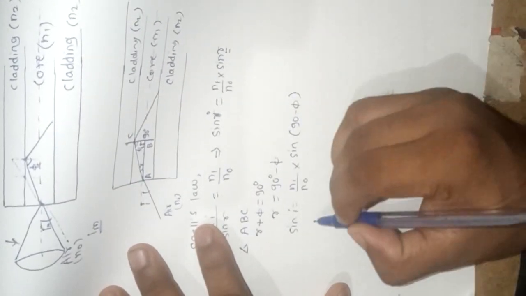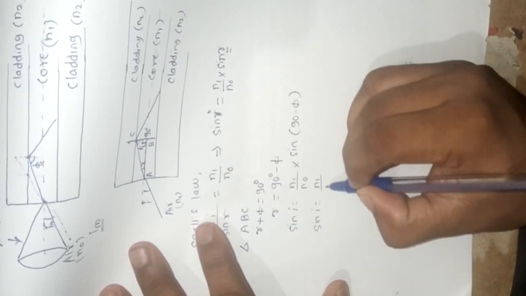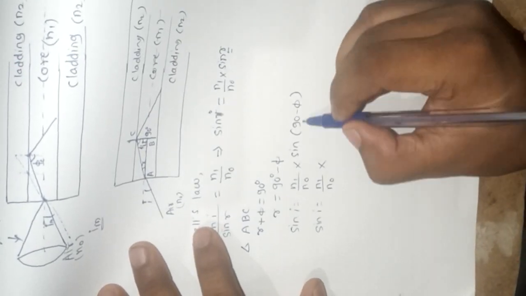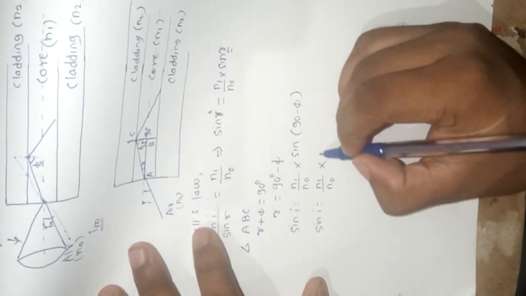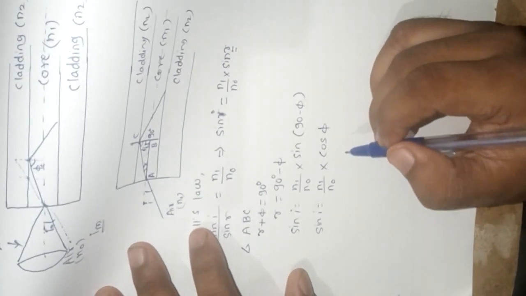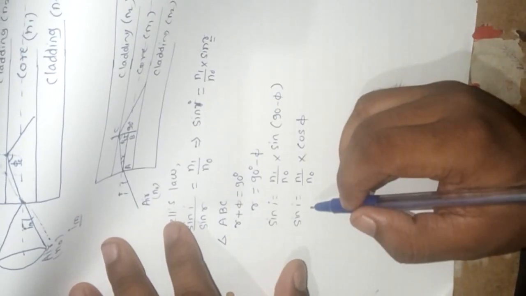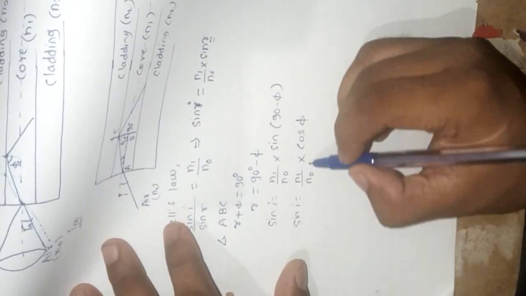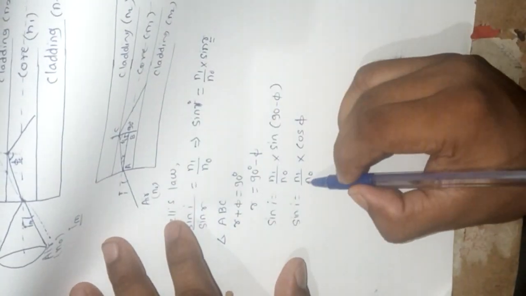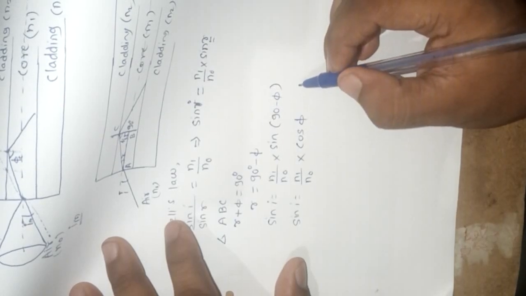Again, sin I is equal to n1 upon n0, so instead of sin(90 minus phi) we can write cos phi. But we again know the refractive index of air, that is the value of n0, is nearly equal to 1.